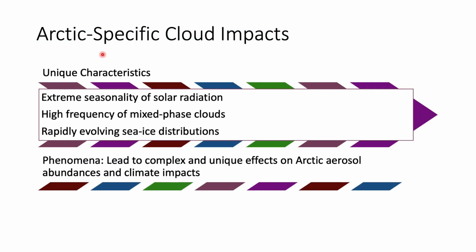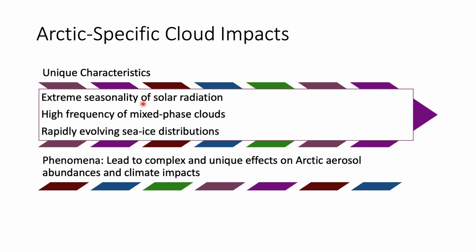And when we look at the Arctic-specific impact, the unique characteristics are basically the extreme seasonality of solar radiation, because in the winter we have hardly any solar light falling on the Arctic region, and we also have 24-hour sunlight. So that means we have extreme seasonality of solar radiation in the Arctic region, and a high frequency of mixed-phase clouds is also present there, and rapidly evolving sea ice distributions.